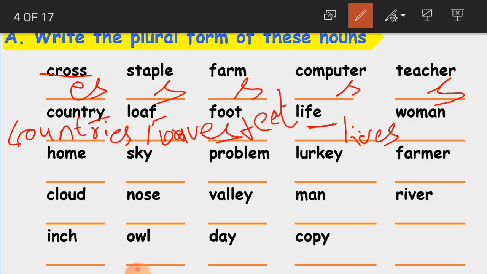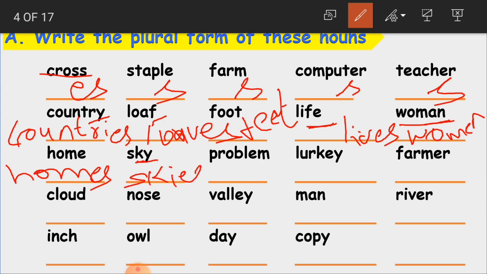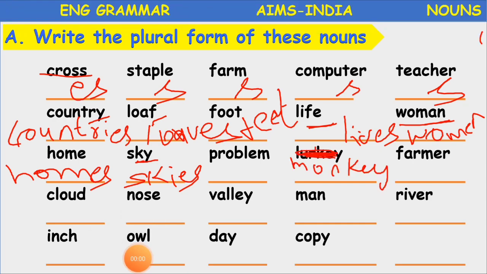Then woman. We learned just now, man becomes men, woman becomes women. Home, homes. Sky. See here, sky becomes skies.